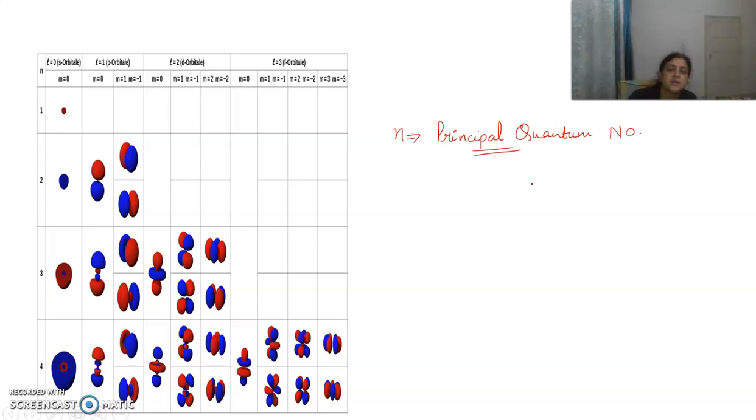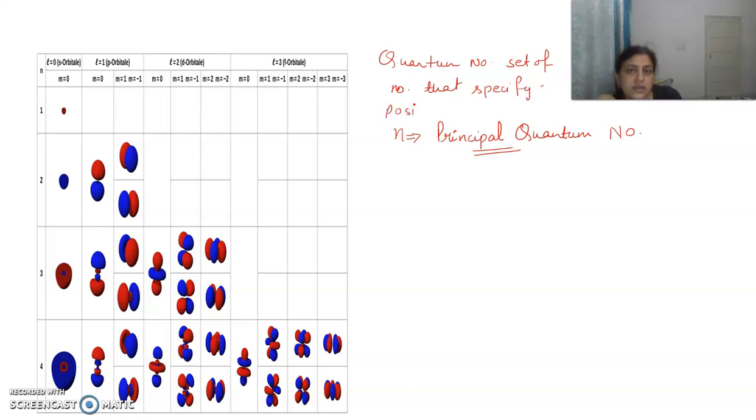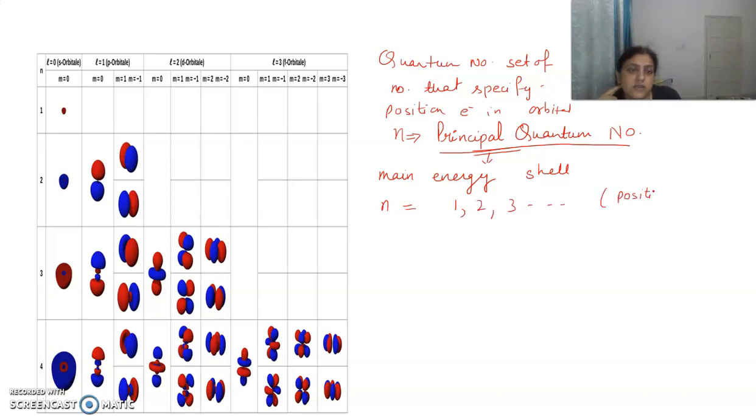These quantum numbers are a set of numbers that specify the position of an electron in an atom, or you can say in an orbital. The principal quantum number represents the main energy shell, and it can have values 1, 2, 3, that is, it takes up the values of positive integers.